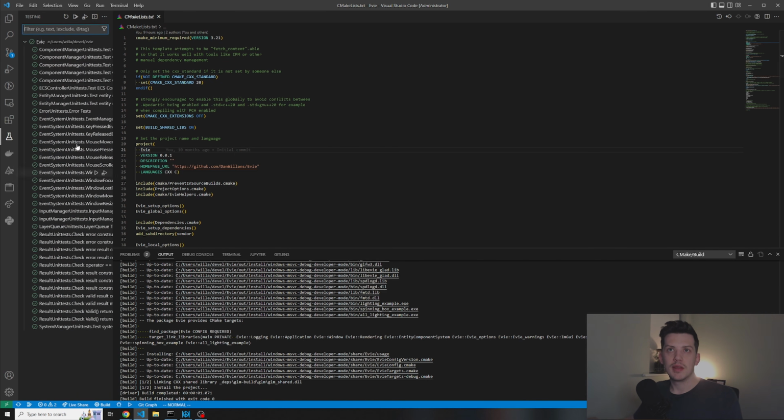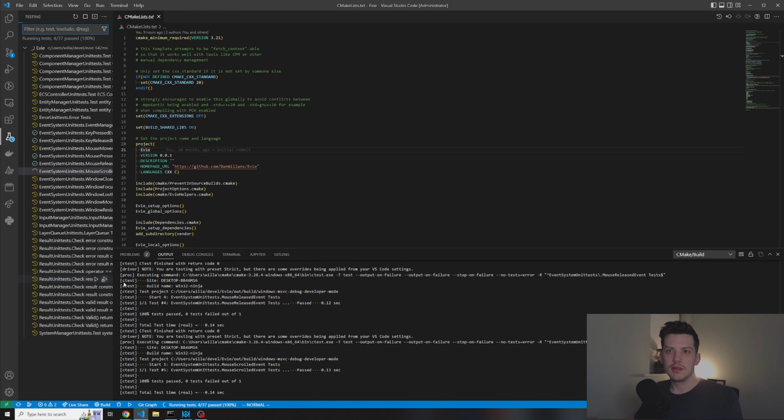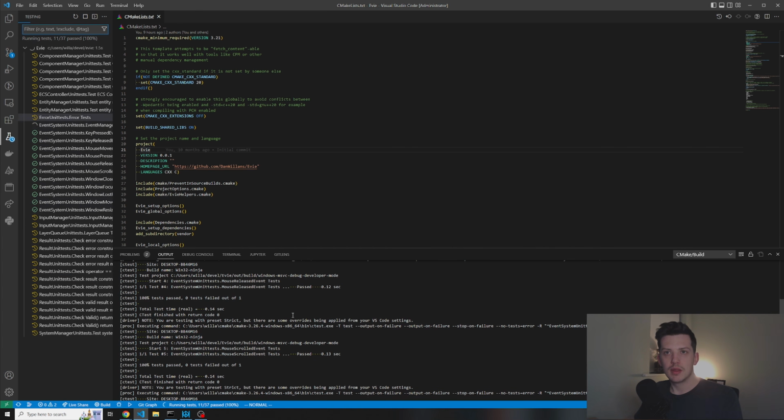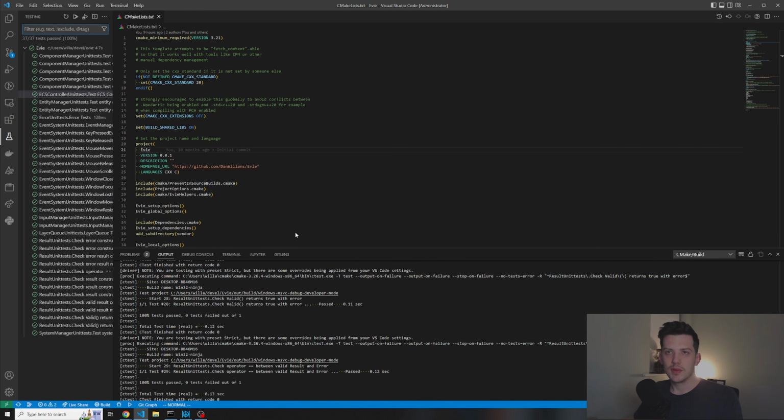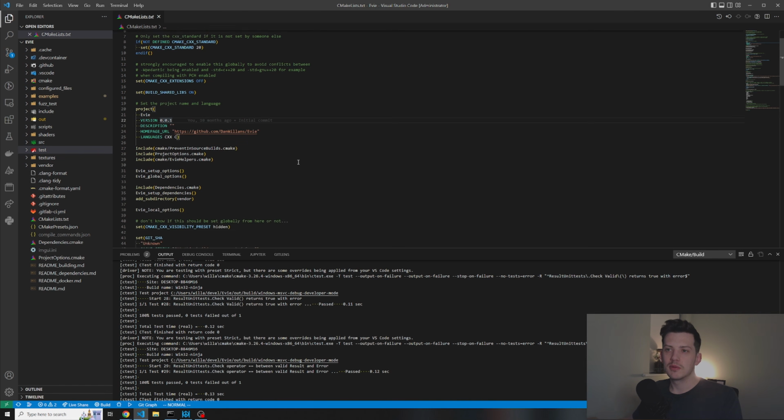So you can see here on the left hand side in the test explorer, I have all of these unit tests that we can run, and they should all pass. There we go. So hopefully we can keep that up. Obviously some things aren't really that testable when they use system calls or external dependencies, but there are ways around that, and it depends how much passion we've got to create those.